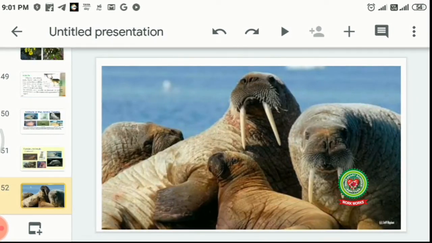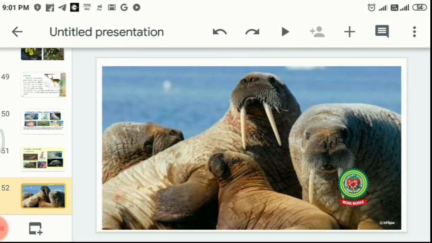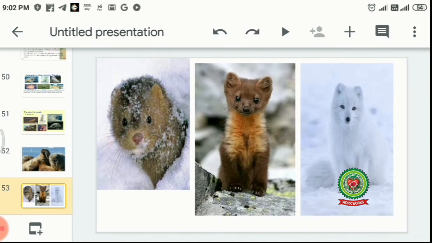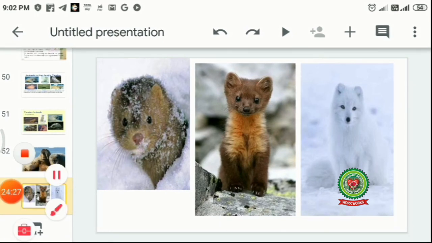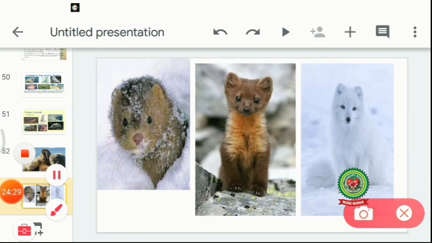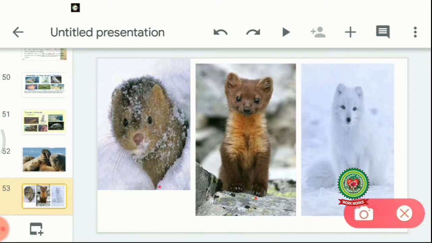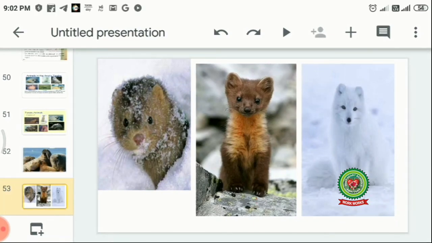This is seal, one of the important animals which is found over here in the tundra region. This is mink, from where the wool is extracted for making blankets. And this is polar bear, which is common in the Arctic region.